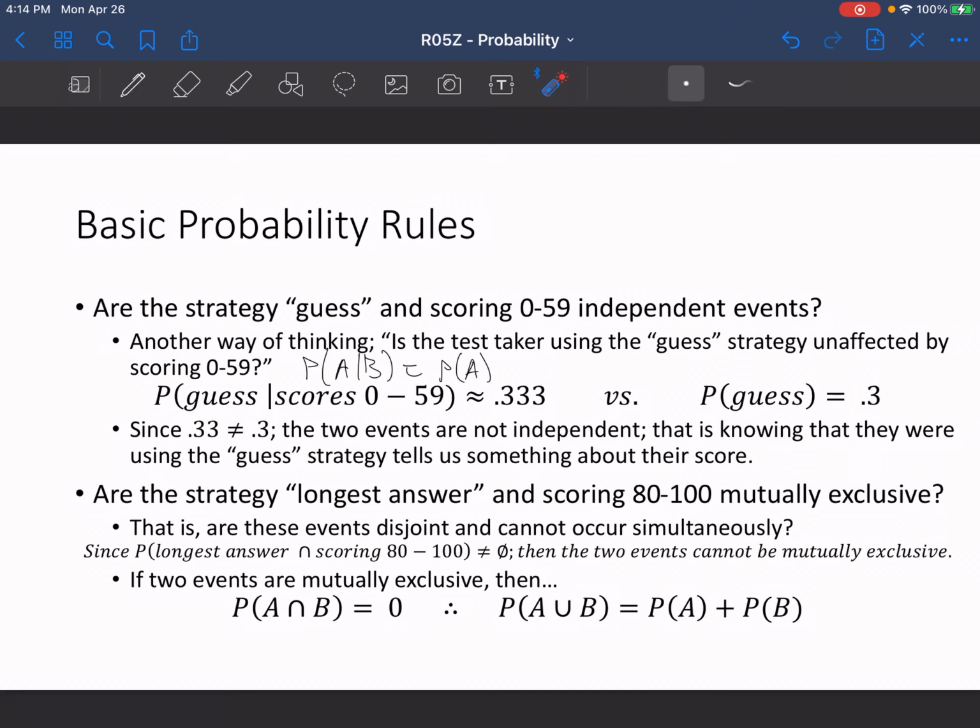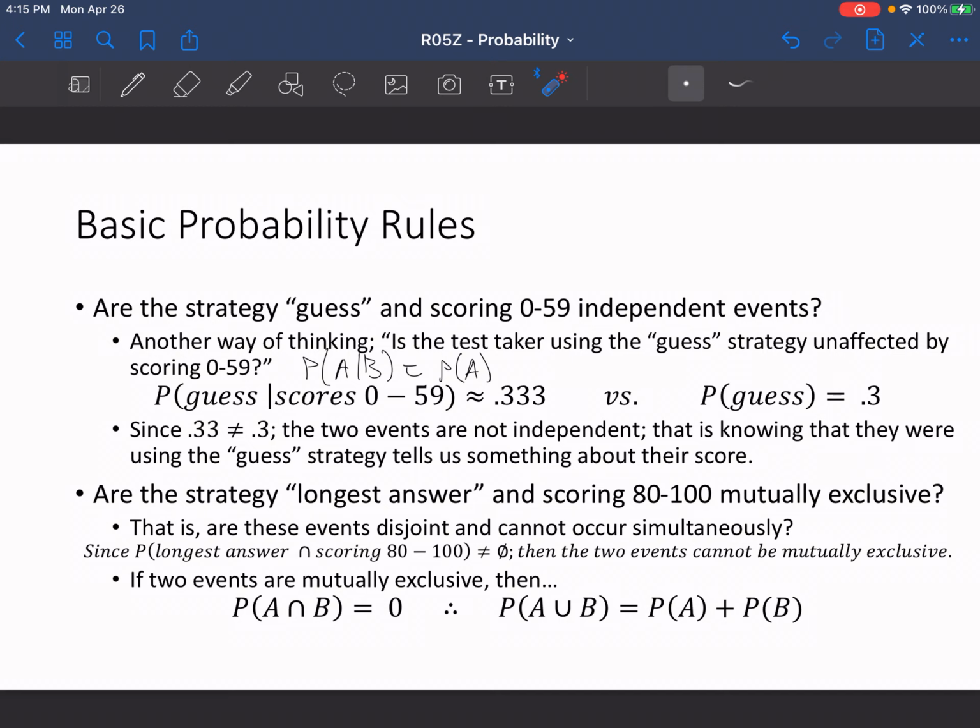So in this case, the probability of A given B, given that they scored 0 to 59, if that probability is the exact same as the probability of them just guessing, then those two events could be considered independent. But because 0.33 is not the same as 0.3, the two events are not independent. Because they don't equal one another, they're not considered independent. So knowing that they were using the guess strategy tells us something about their score in general.